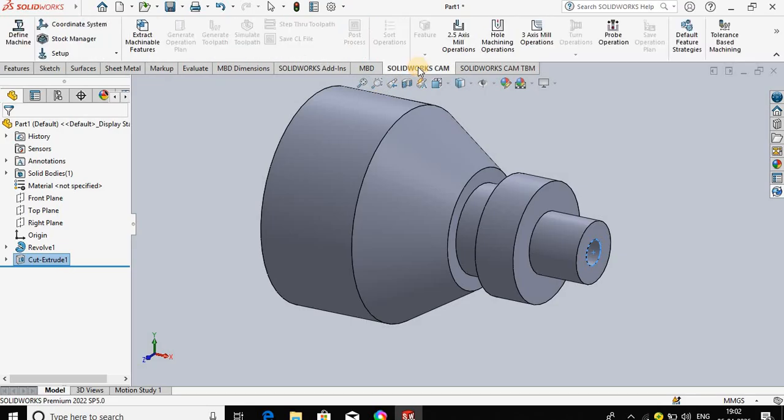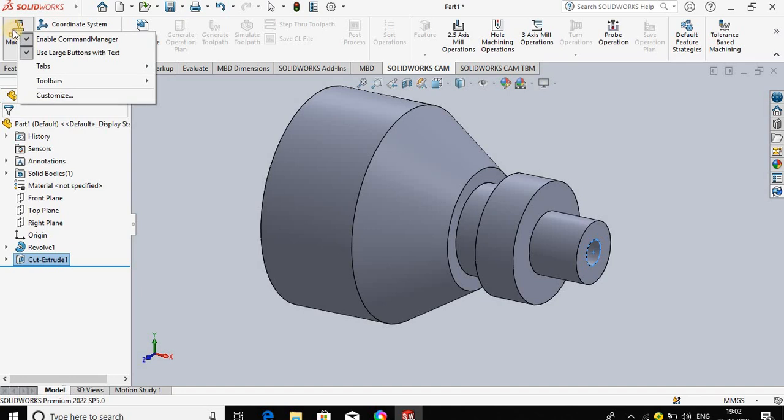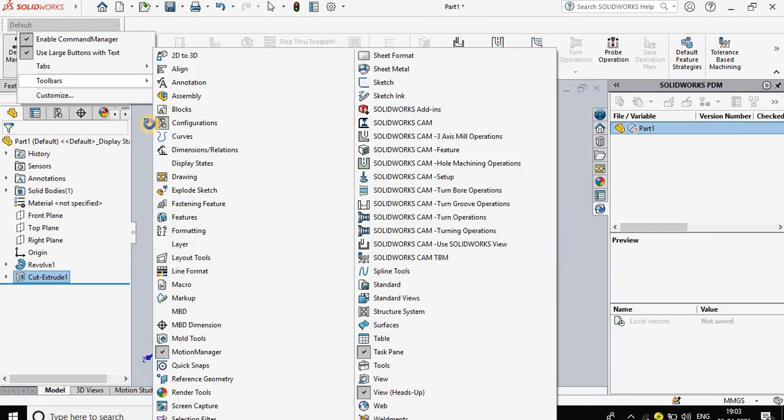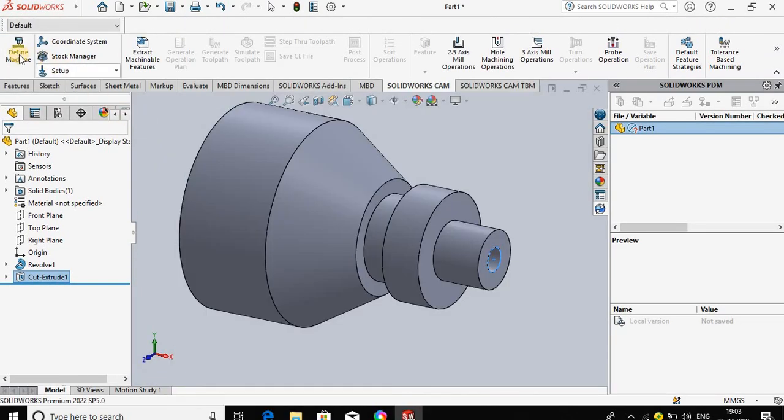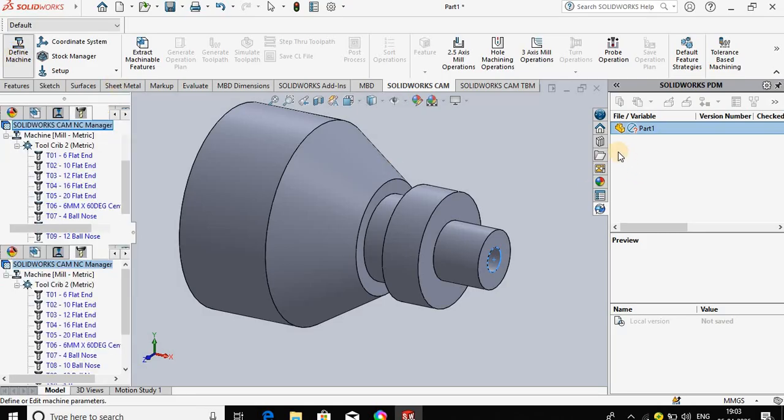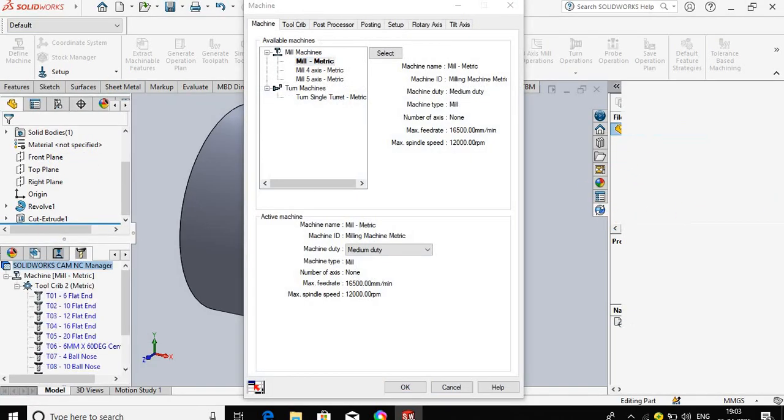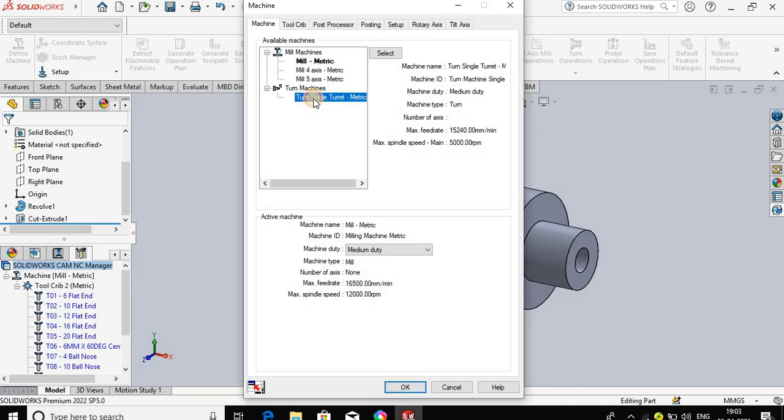Then go for the SolidWorks CAM. Define the machine. Turn single turret metric machine, select.